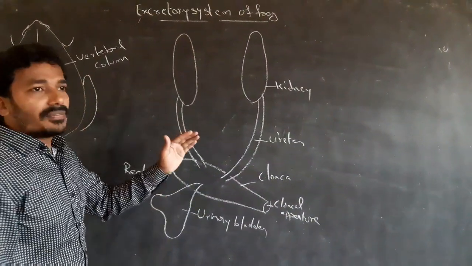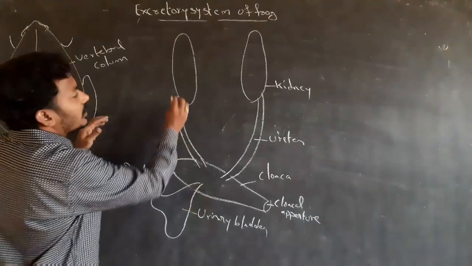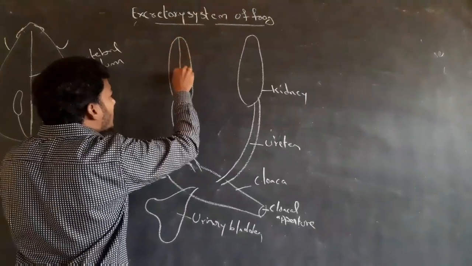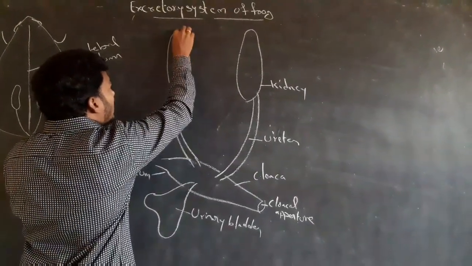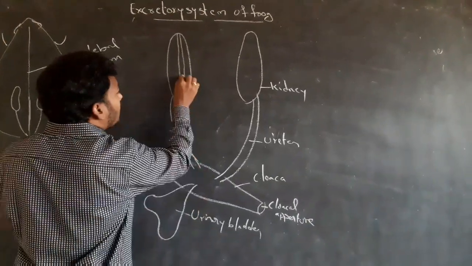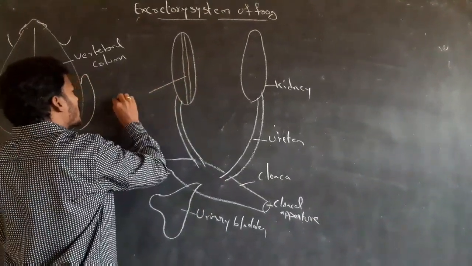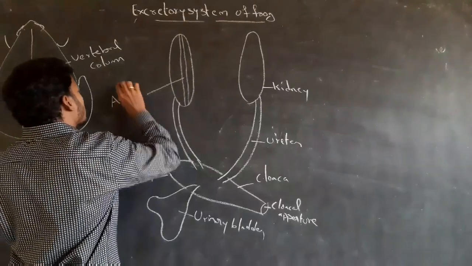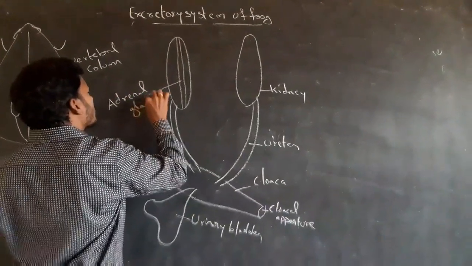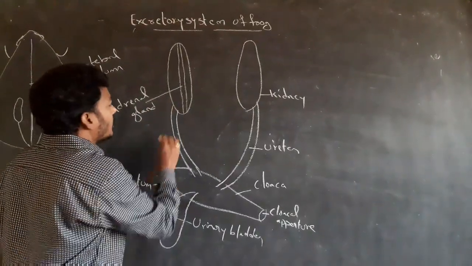On the mid-ventral surface of each kidney there is an adrenal gland.